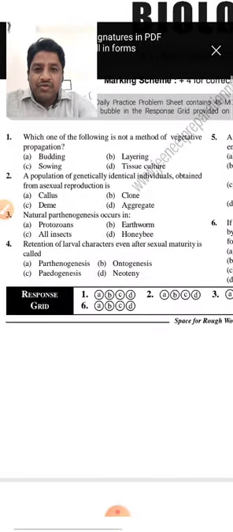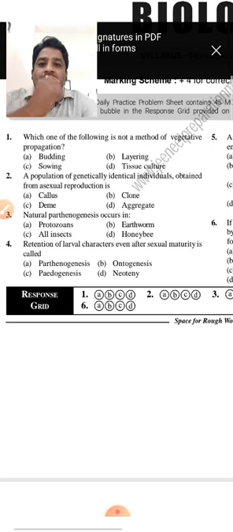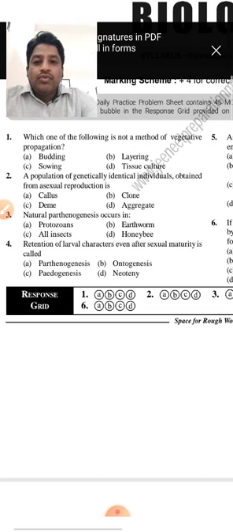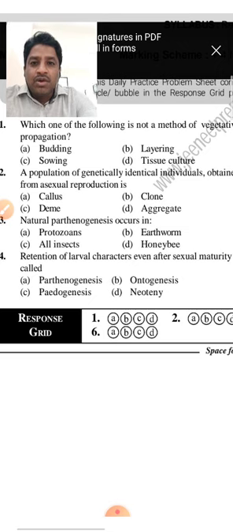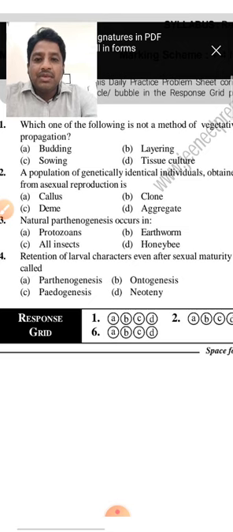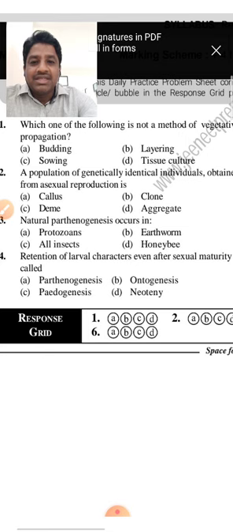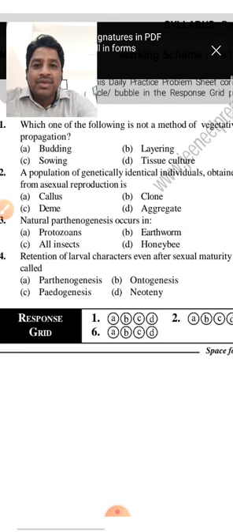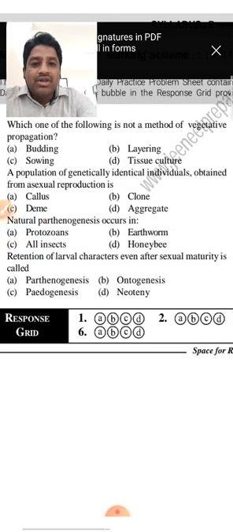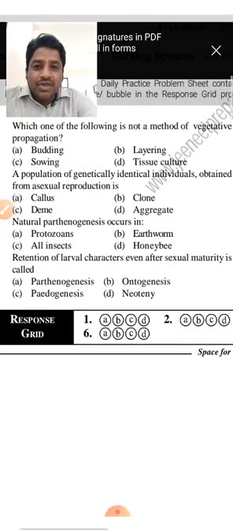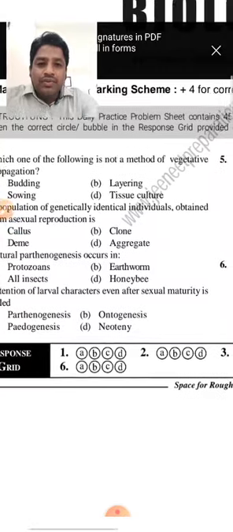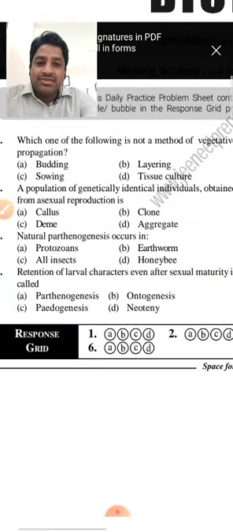So from the objective point of view, see the first one: which one of the following is not a method of vegetative propagation? Here the four options are present: A, budding; B, layering; C, sowing; D, tissue culture. What does the question ask? Which one is not a method of vegetative propagation?